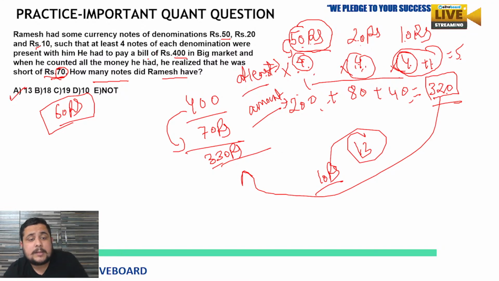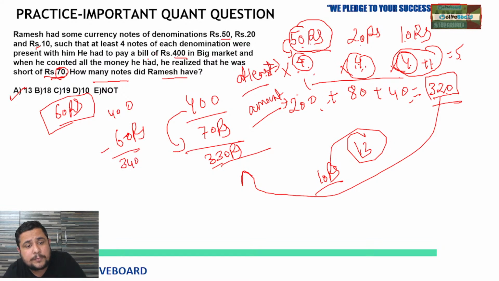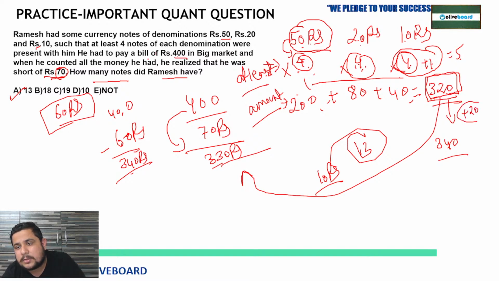Okay, see, if 60 rupees short means 400 minus 60, so he will have 340 rupees. Then, in the least case when we apply four notes of each denomination, we will have 320 rupees. He was having 340 as per the question, because short 60 rupees only, so 400 minus 60, so 340, so extra 20.